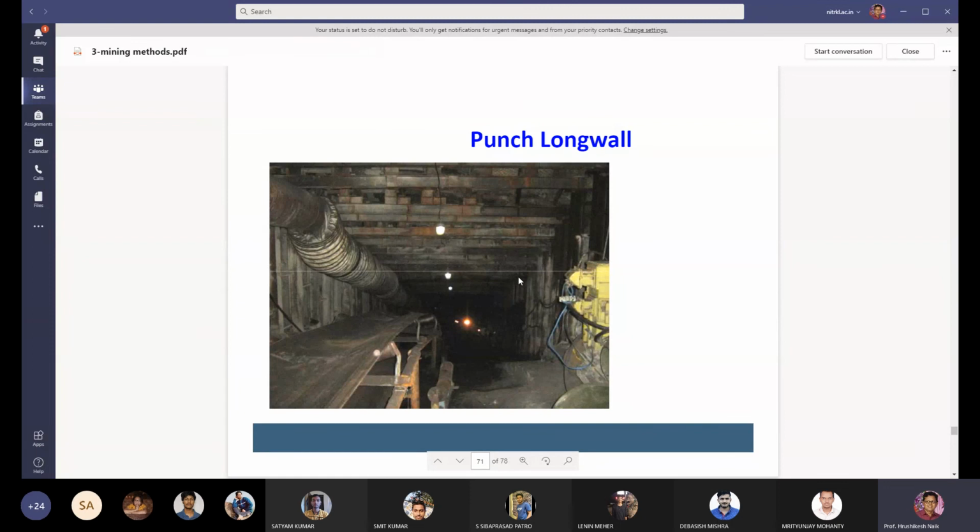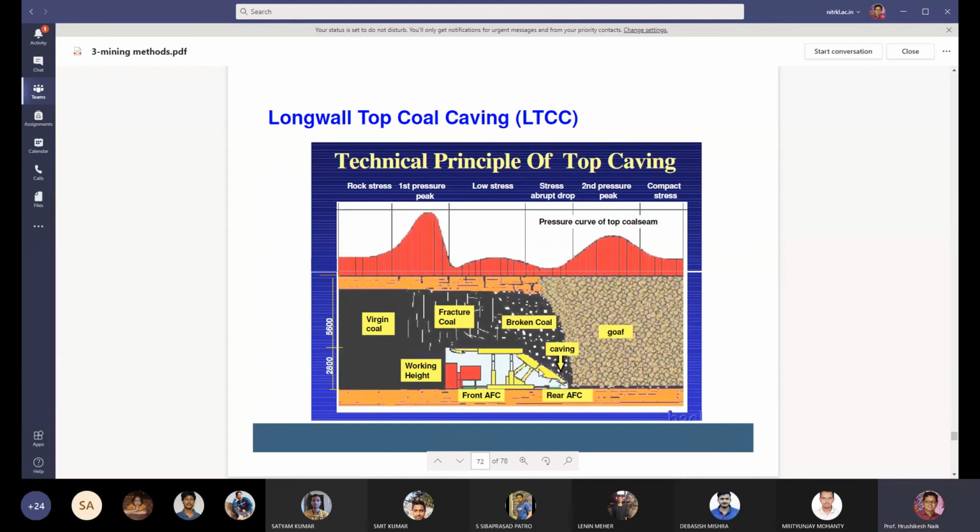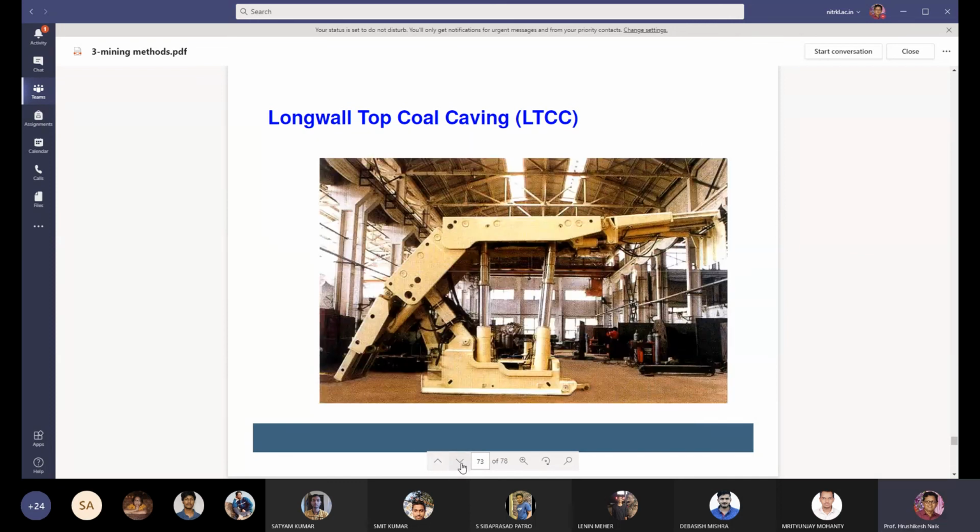This is the punch longwall, and this is the support system. This is the belt conveyor system, and this is the caving, technical principle of top caving method. This is the longwall top coal caving with the bar supports.